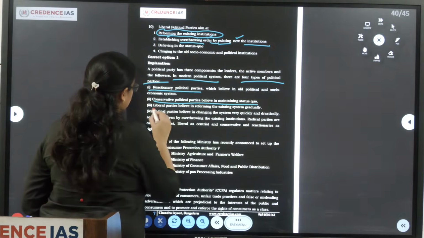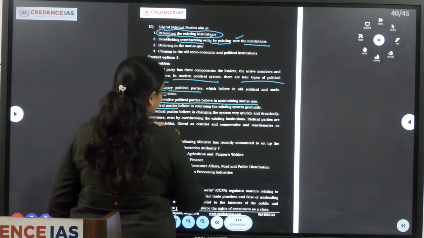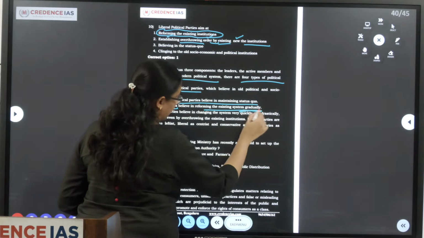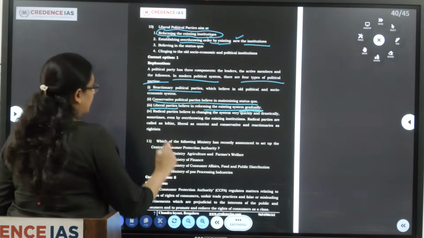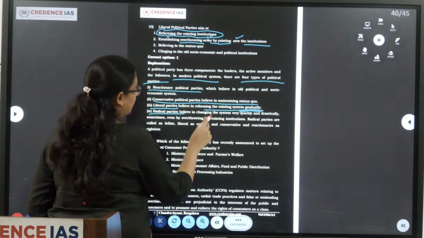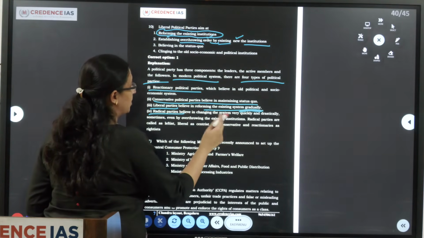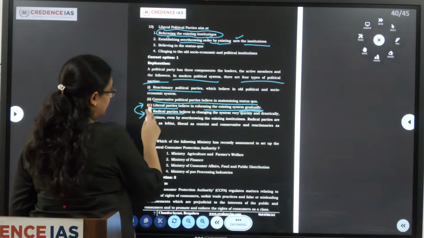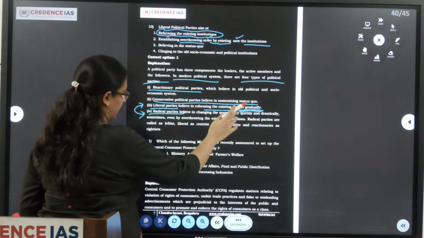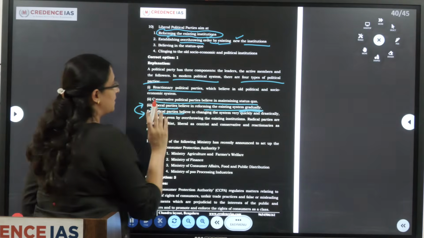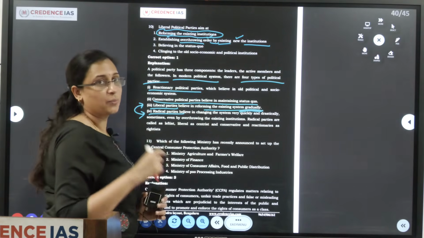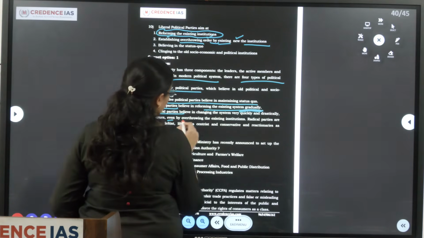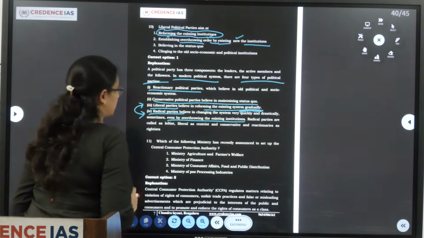Liberal political parties, what do they do? They believe in reforming the existing system gradually, not overnight, gradually. Radical parties believe in changing the system very quickly and drastically. So that is the difference between these two. Liberals reform the system gradually, whereas radical parties want to change the system overnight, sometimes even by overthrowing the existing institutions.